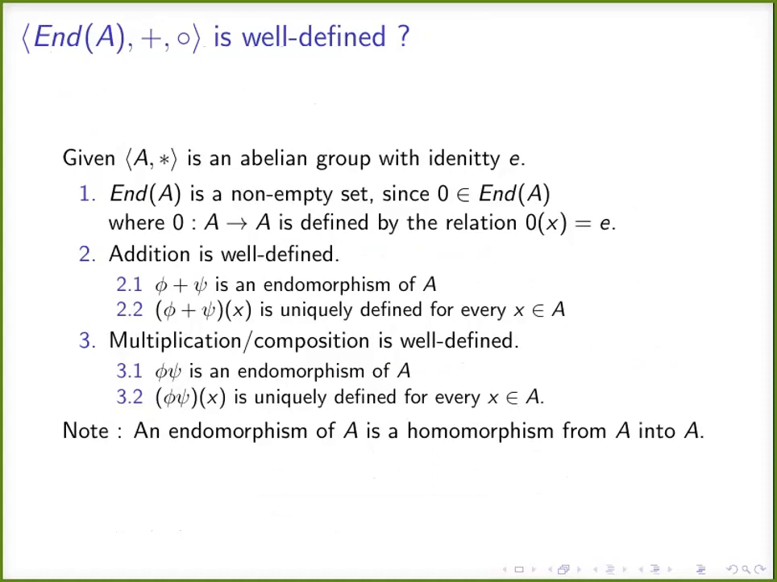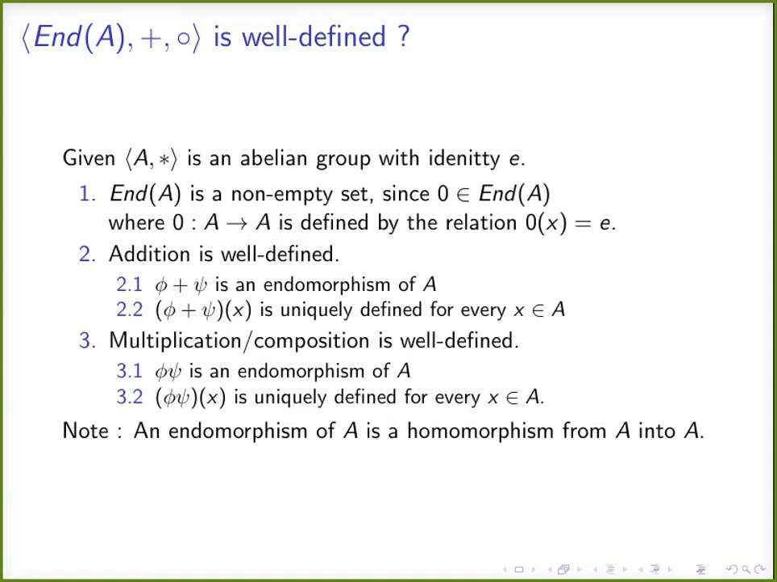Coming here, the set of all endomorphisms is a non-empty set. This is non-empty because the trivial homomorphism is inside this set. Second, addition is well defined. We are ready to prove this. To prove addition is well defined, we need to prove two things. The first is that the addition operation should be closed. That is, if we add two elements of the endomorphism of A, the sum should be another endomorphism of A. And second, in 2.2, the image of each point in A should be uniquely defined by